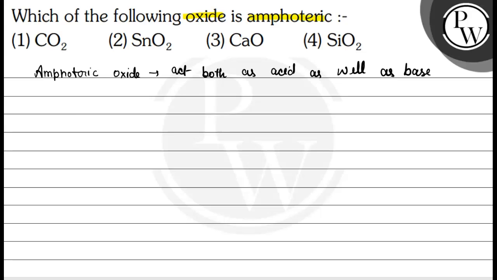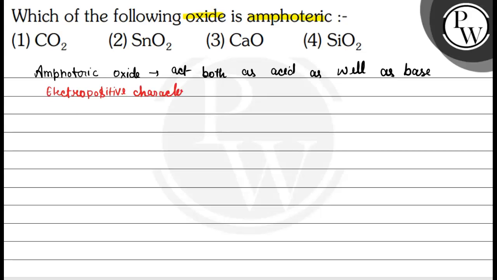Actually, this behavior depends on the electropositive character of the atom or element, especially the electropositive character of the central atom.